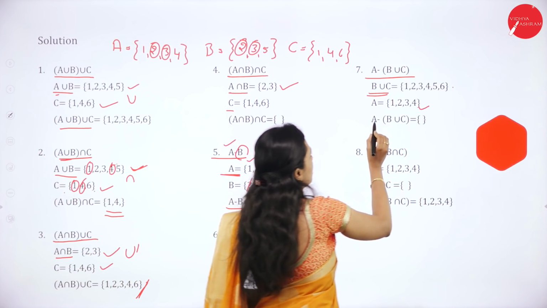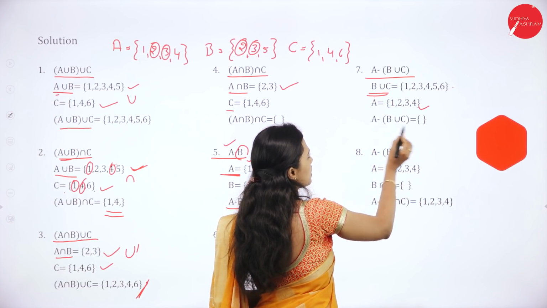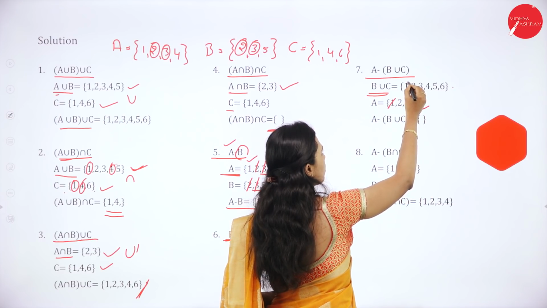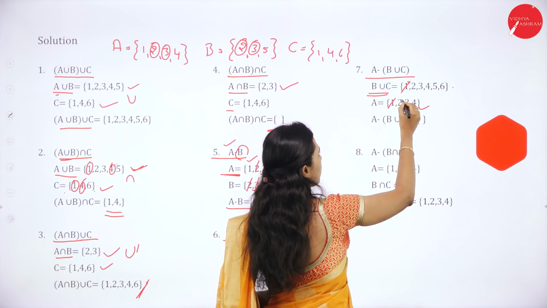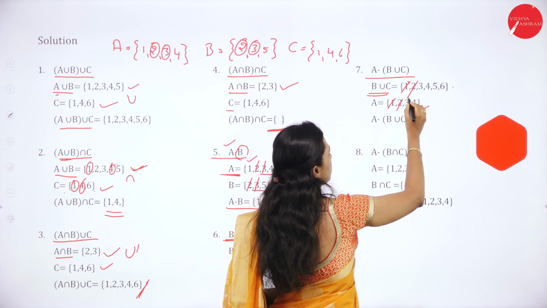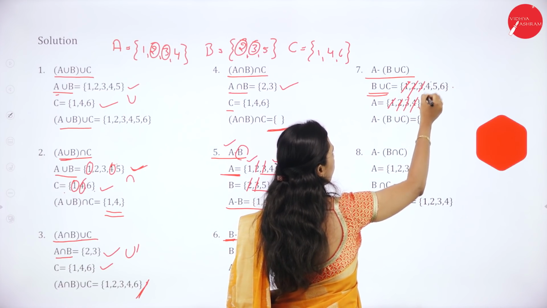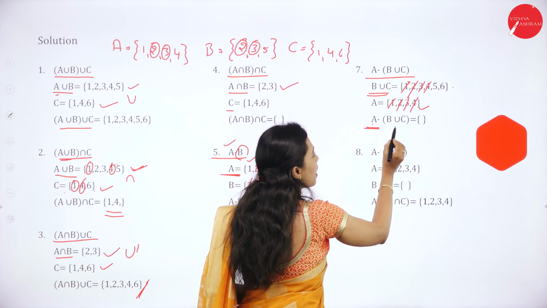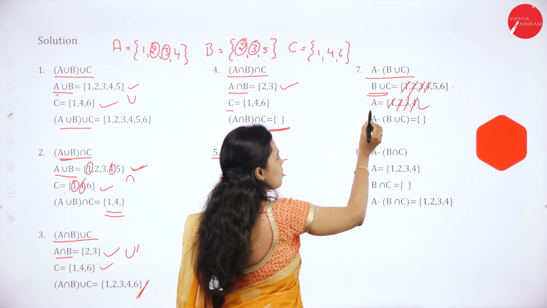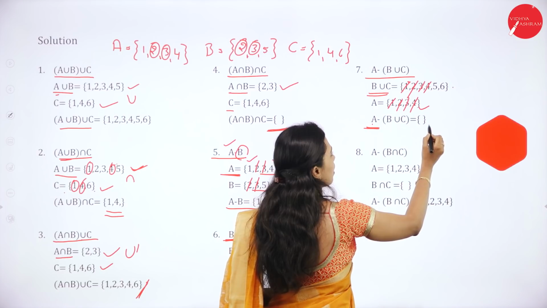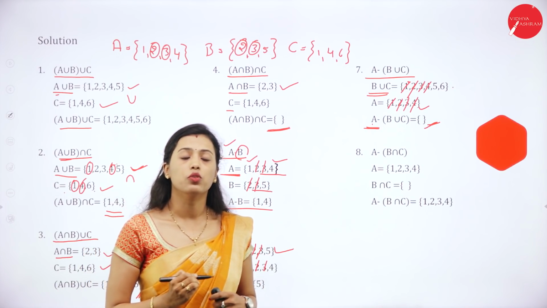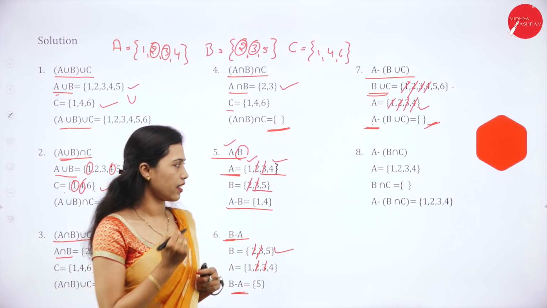So for A minus B union C, we have to eliminate the common elements. 1, 1 get cancelled, 2, 2, 3, 3 and 4, 4. What is remaining in A? Remaining in A is null set. So A minus B union C is null set.